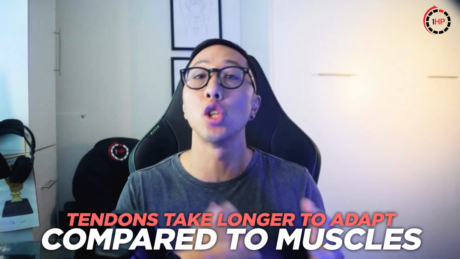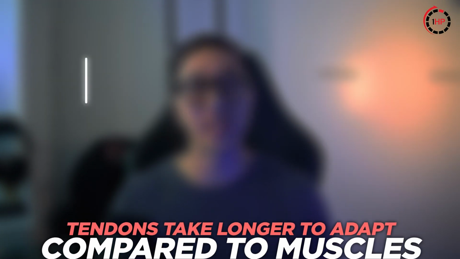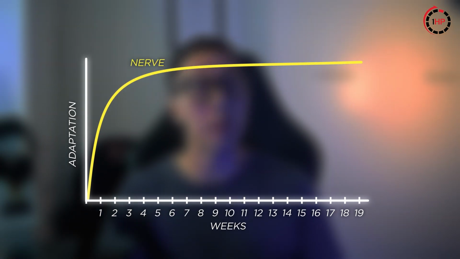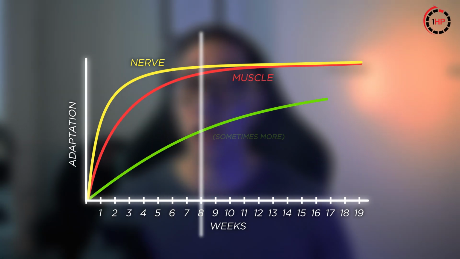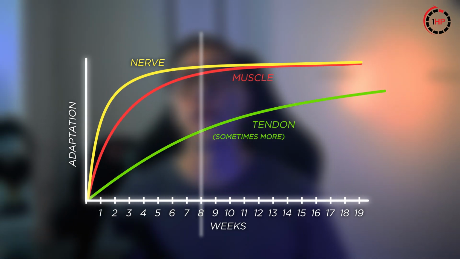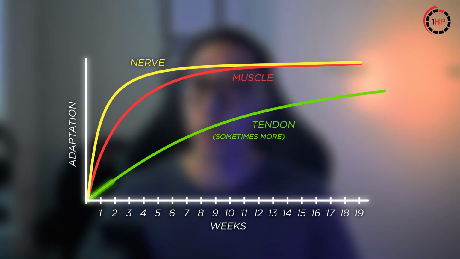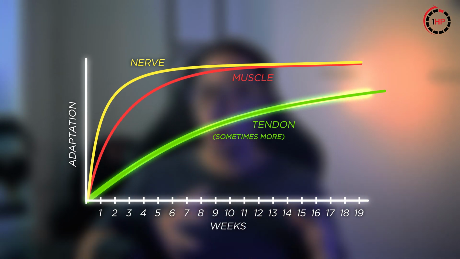Tendons take much longer to adapt than muscles. We know nervous system adaptations can occur as quickly as 2 to 3 weeks, which means better signaling from the brain to the muscle, while the muscle tissue adaptations can take around 6 weeks. Tendon tissue at minimum takes around 8 weeks to fully remodel in this way. But again, it doesn't mean that you have to wait 8 weeks to see progress. It just means you have to be patient and you will see progress along the time.